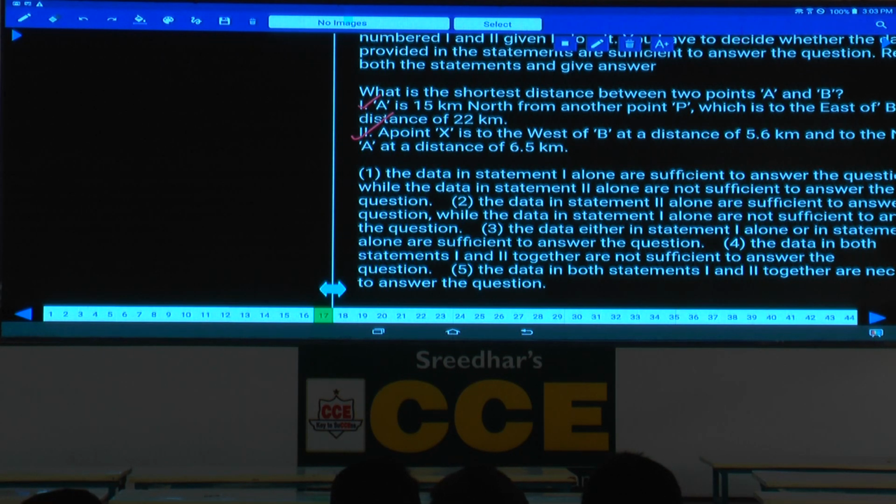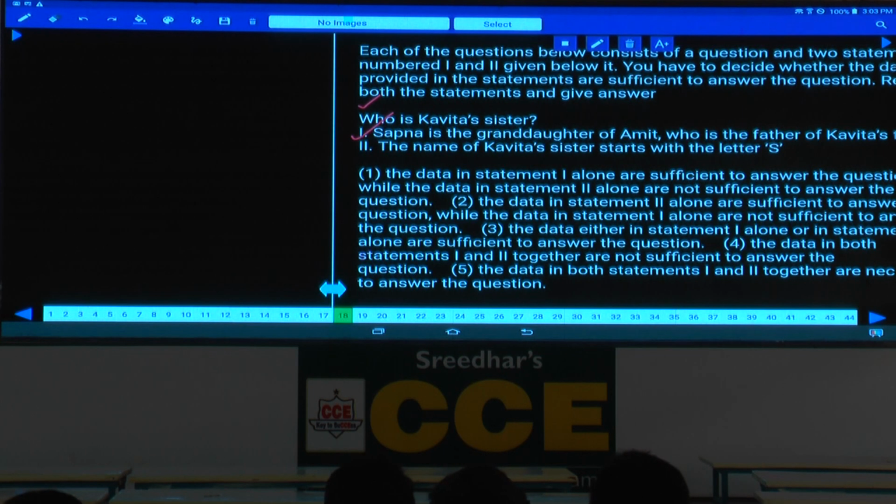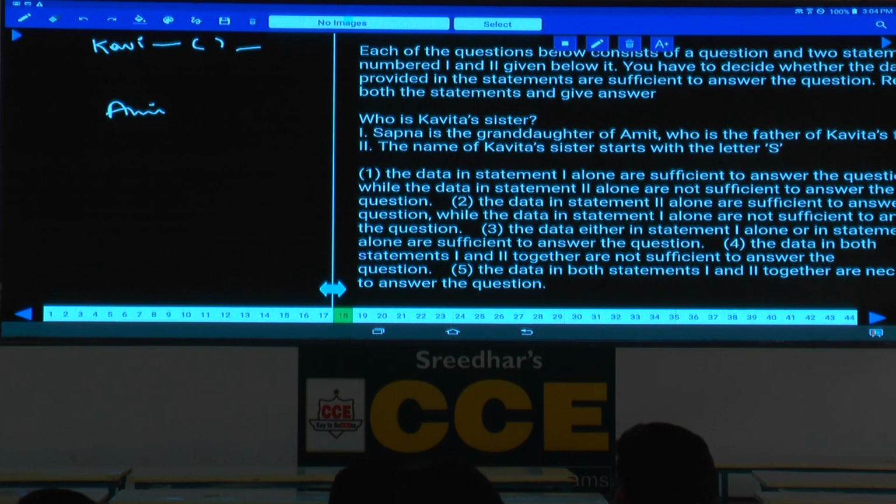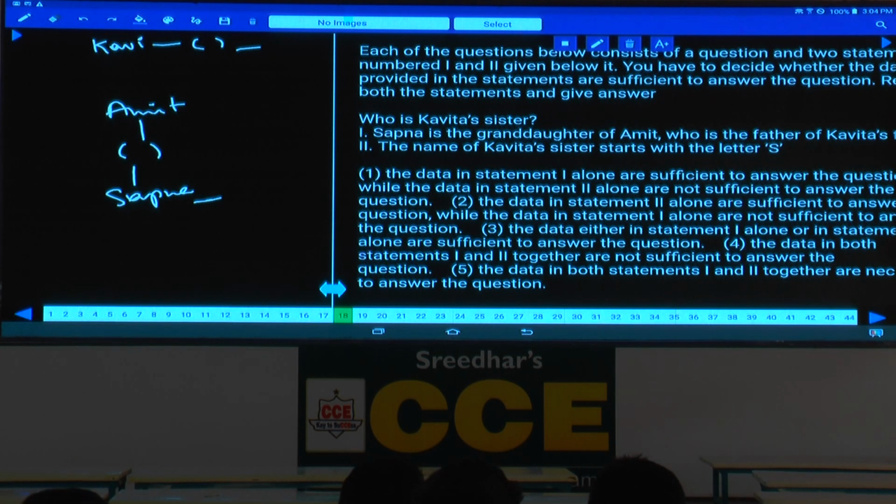Then question number 18. Now in this 18, who is Kavita's sister? We need to find out the sister of this Kavita. Sapna is the granddaughter of Amit. Amit is here. Sapna is the granddaughter of Amit means Amit's son or daughter's daughter is Sapna.